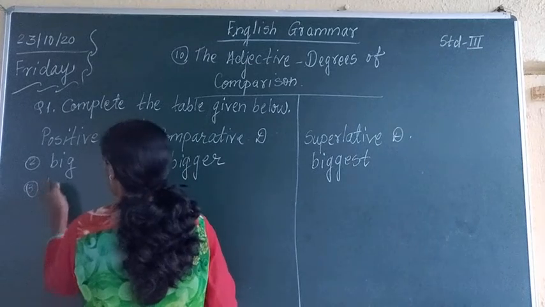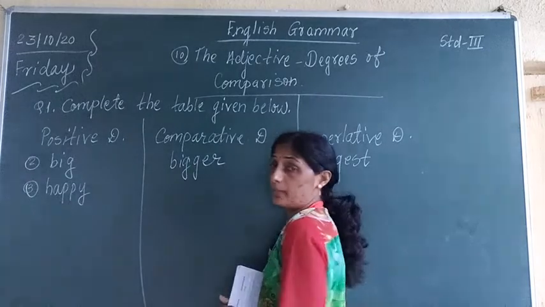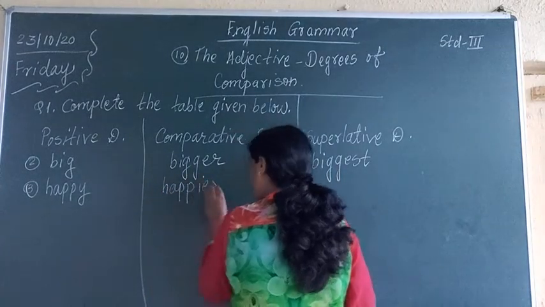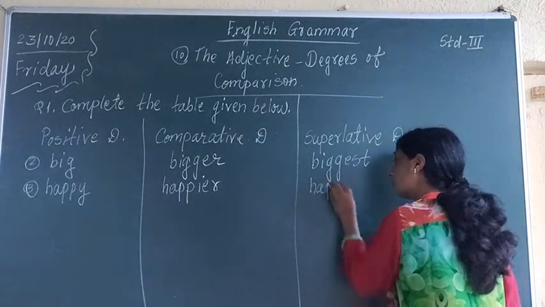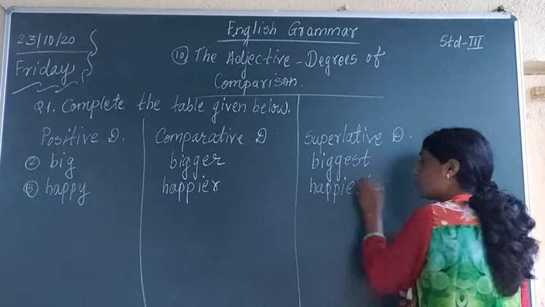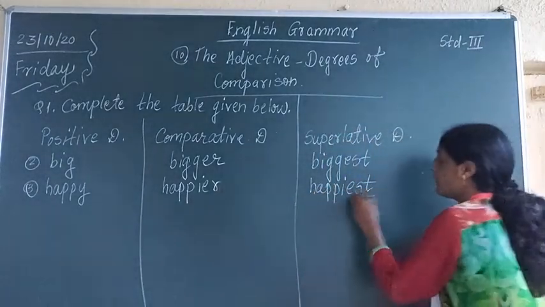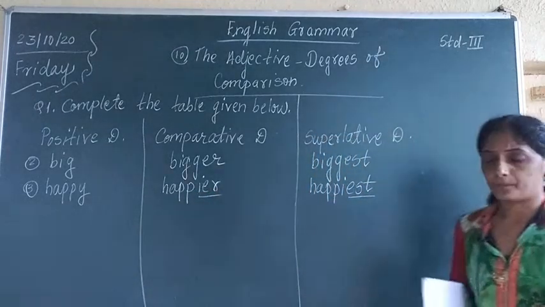Understood? Now the third example given here is happy, H-A-P-P-Y, happy. Now in comparative degree what will it become? Happier, H-A-P-P-I-E-R, happier. And in superlative degree it will become happiest. I told you in comparative degree we have to add ER and in superlative degree we have to add EST. Have you understood or not?